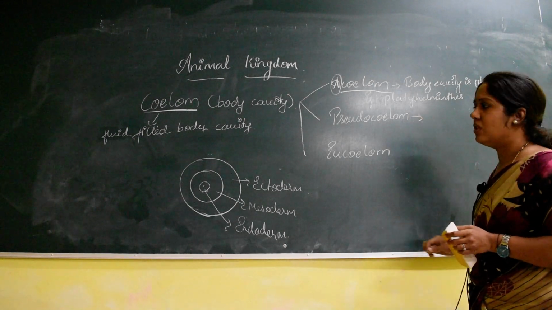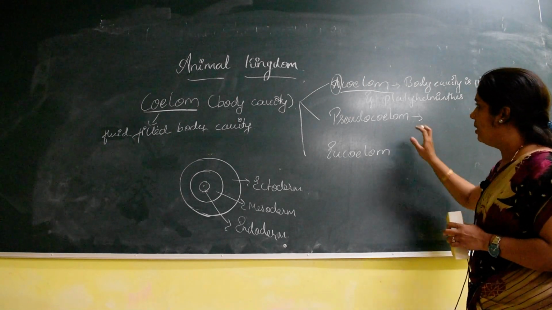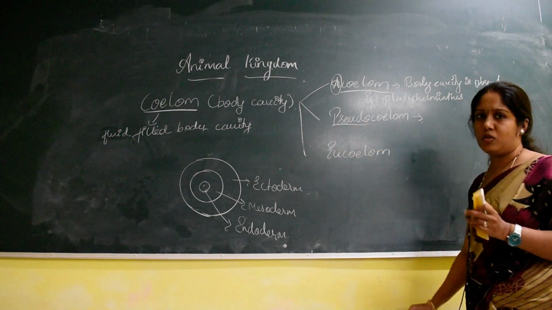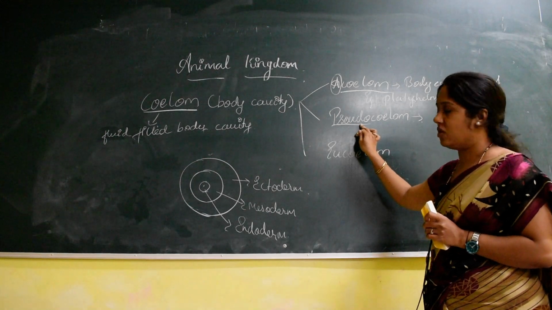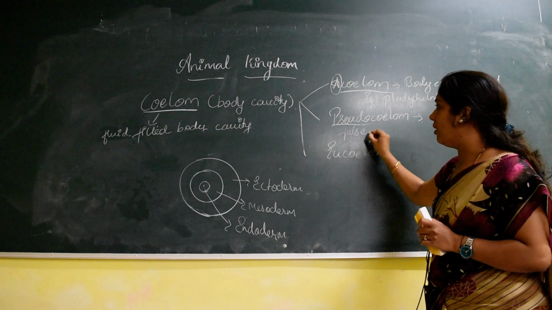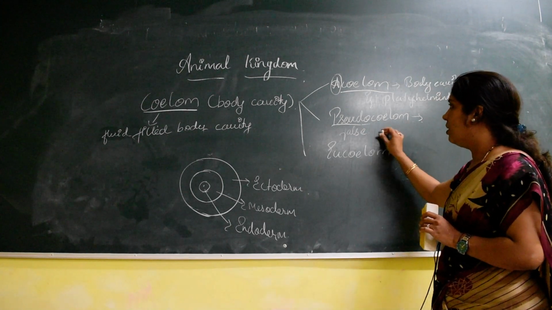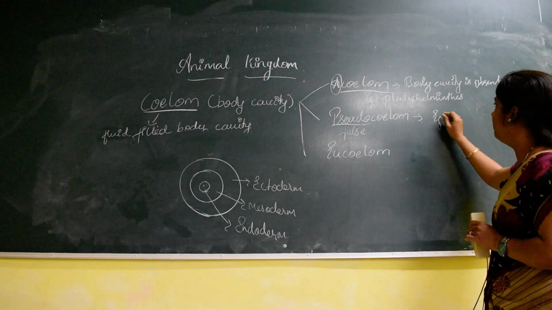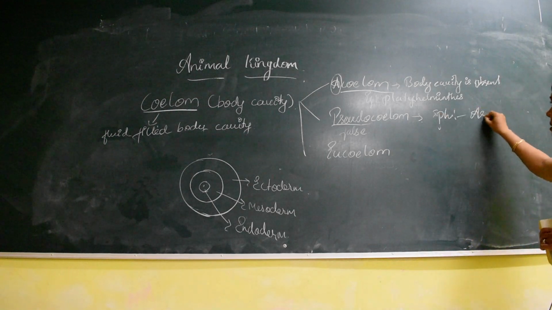Next, pseudocoelom. So what is a pseudocoelom? Wherever you come across the word pseudo, the p is silent, it is pronounced as pseudo. The word pseudo refers to false. So the pseudocoelom condition is seen in the phylum Aschelminthes.